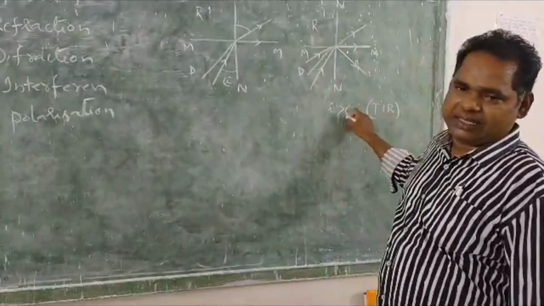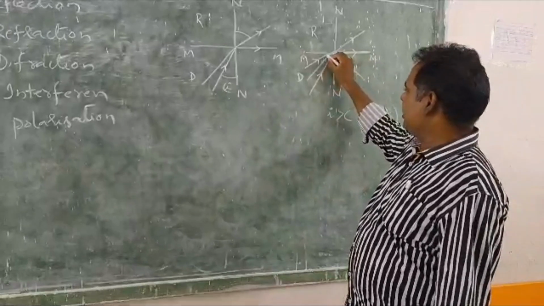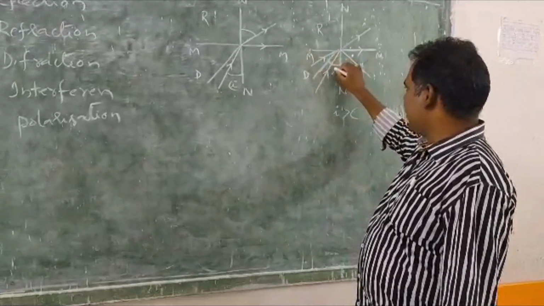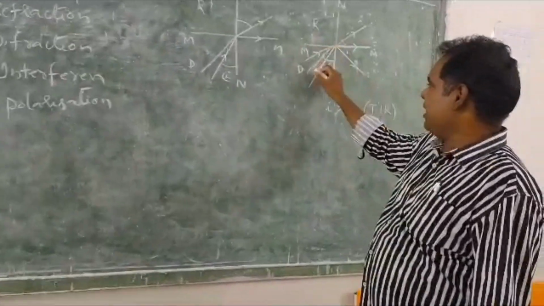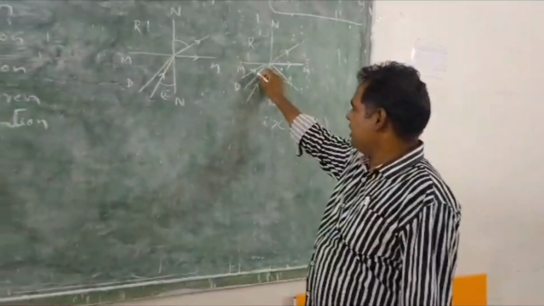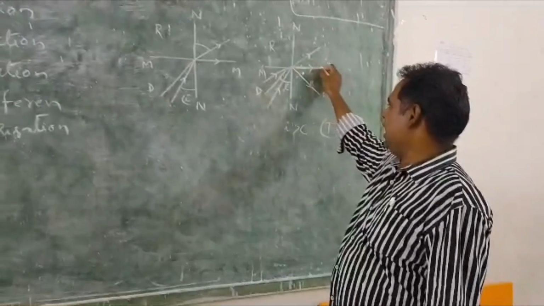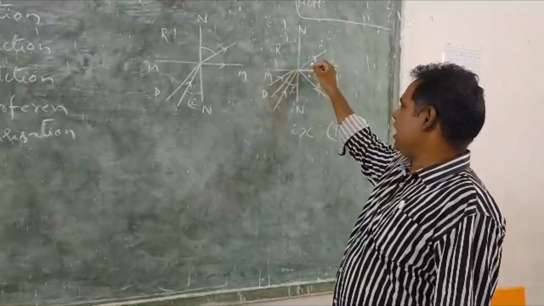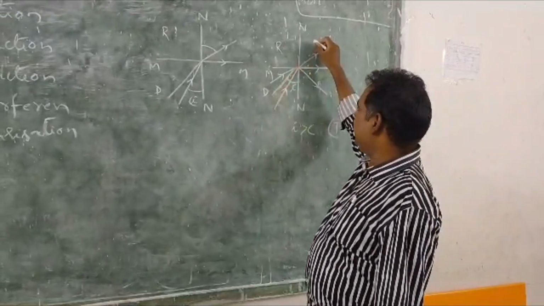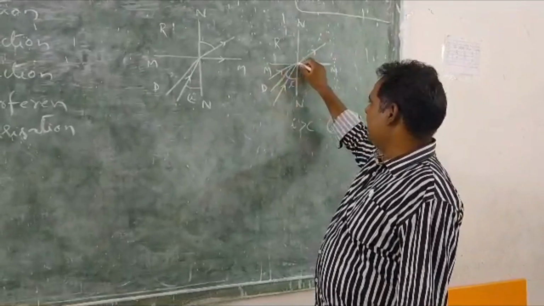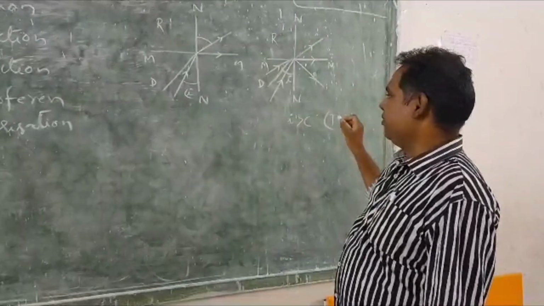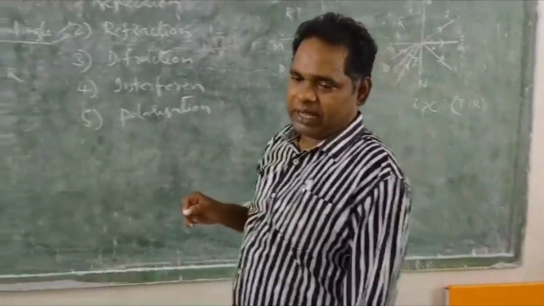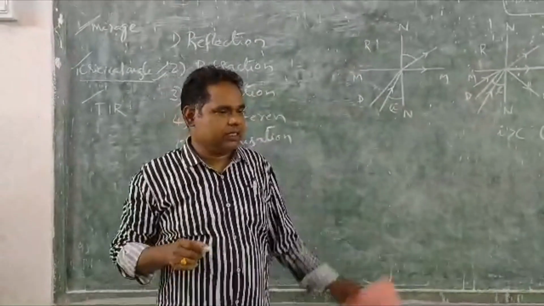When the angle of incidence exceeds the critical angle by a degree or two, instead of moving from the denser medium to the rarer medium, the light ray bounces back to the same medium. That is the phenomenon.